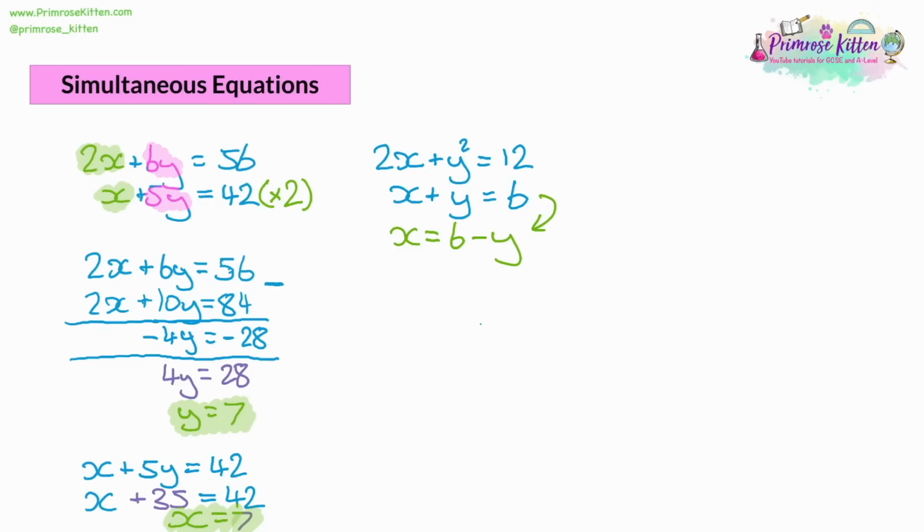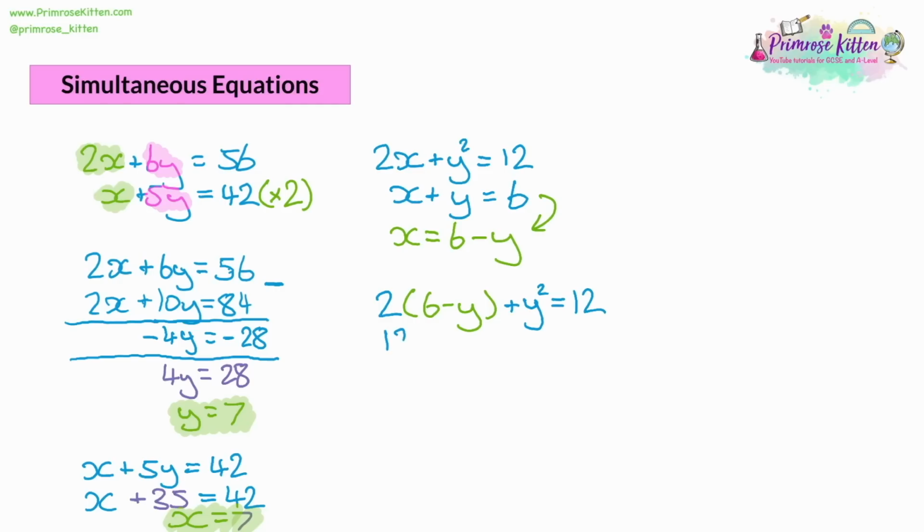And then once you've done that, you get your original equation, which is 2x plus y squared. But we know what x is. X is equal to 6 minus y. So we swap the x with what we've rearranged to get x equal to. And then we add the y squared onto that, and that's equal to 12. So let's expand the brackets.